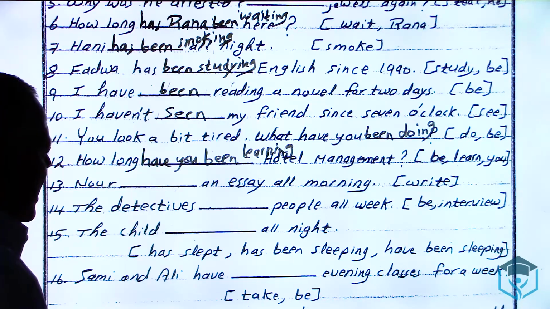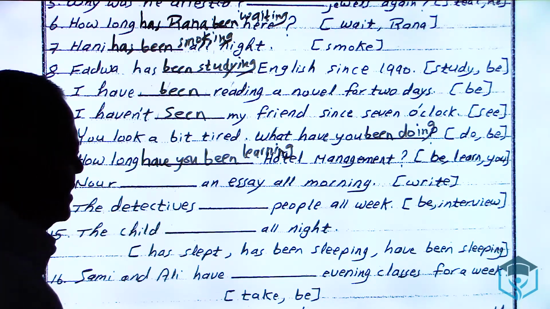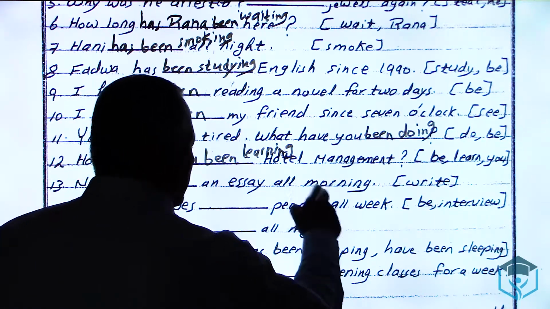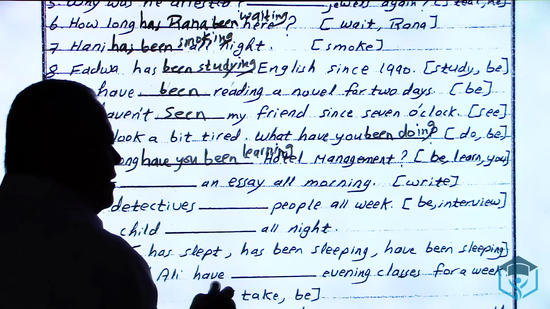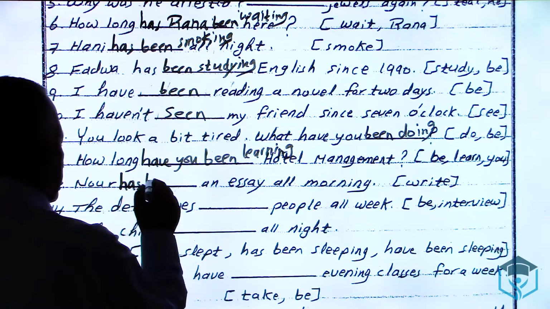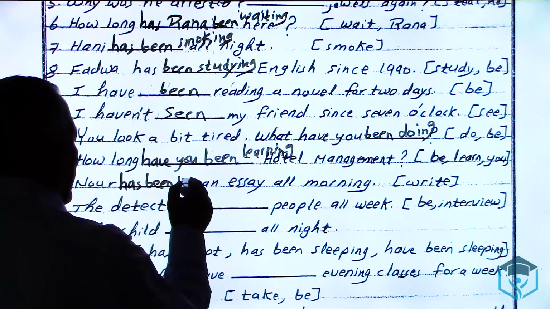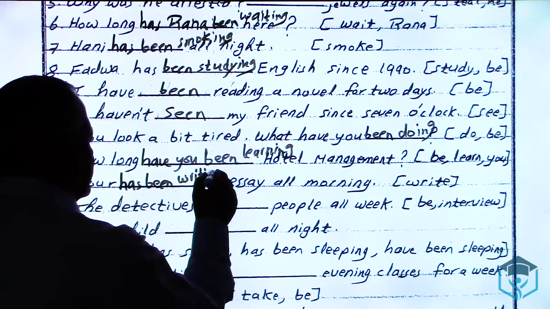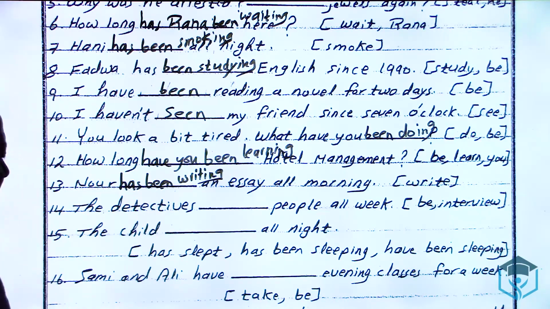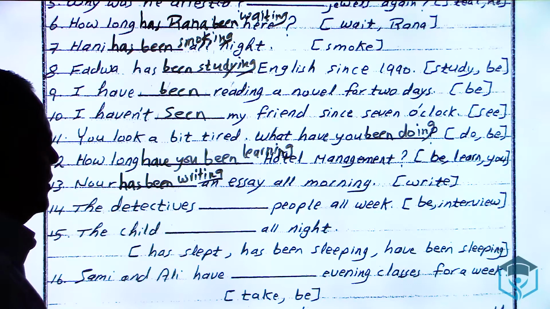13. Noor ___ an essay all morning. All, this word. All day, all week, all month, all year, all night. Then present perfect continuous. Noor has, then been, then verb 1 write, to which we add ing, writing. 14. The detectives ___ people all week.